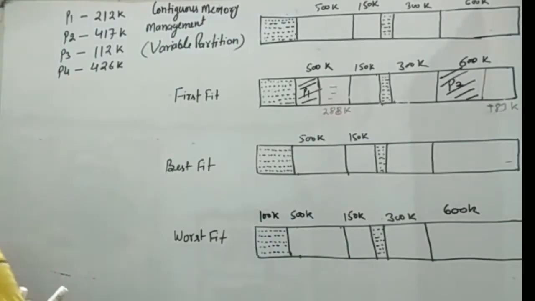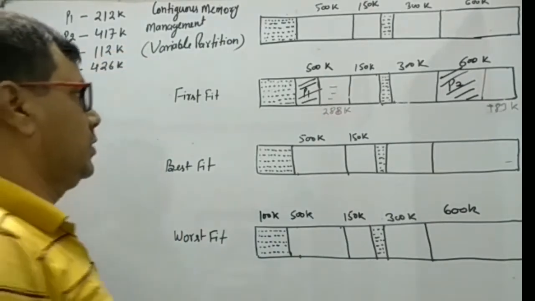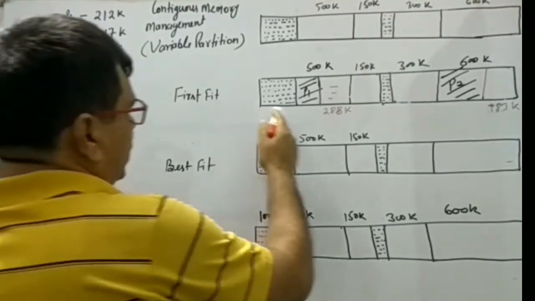Next, process P3. P3 size is 112K. Search from the beginning.